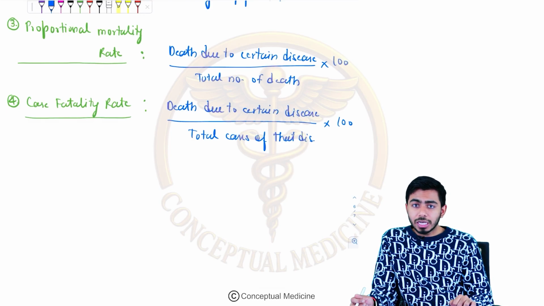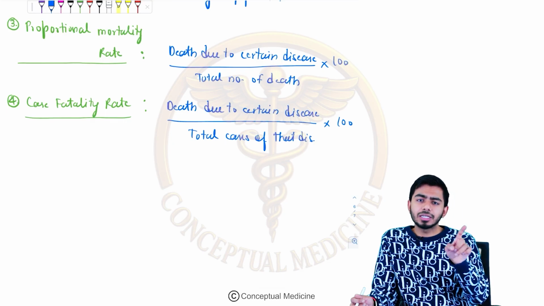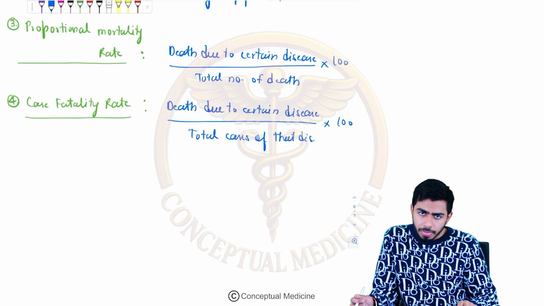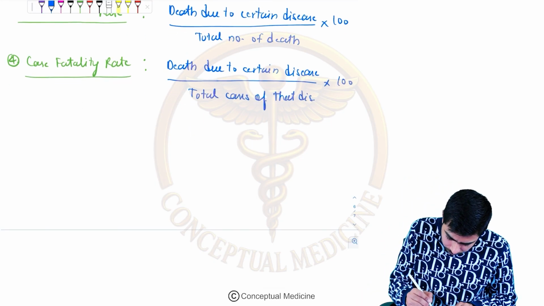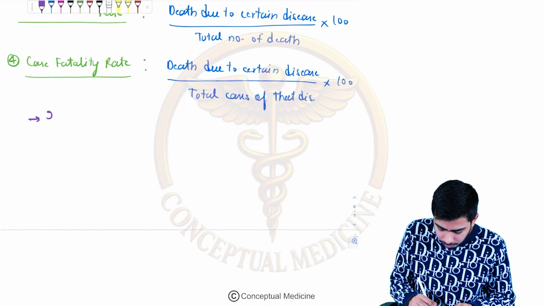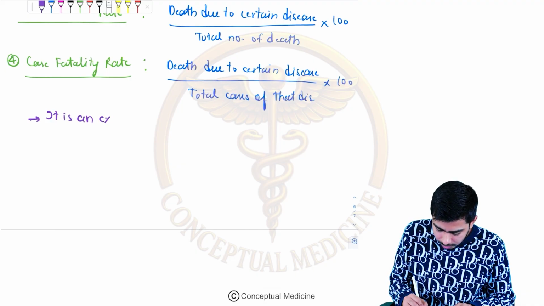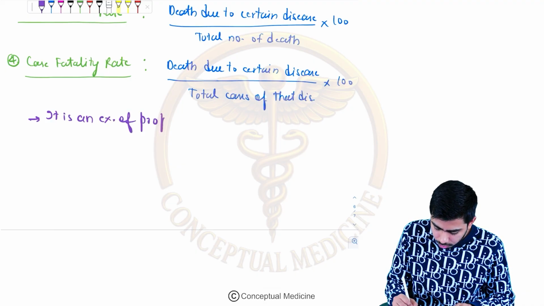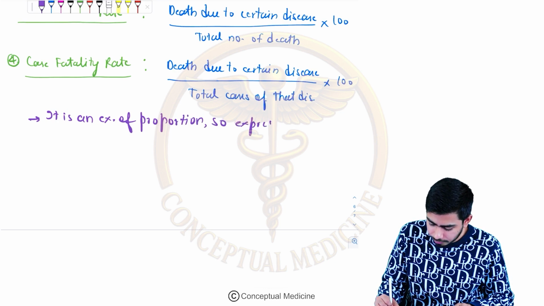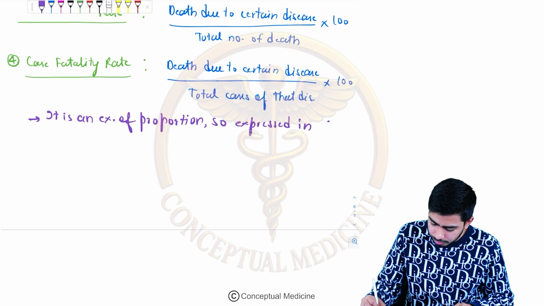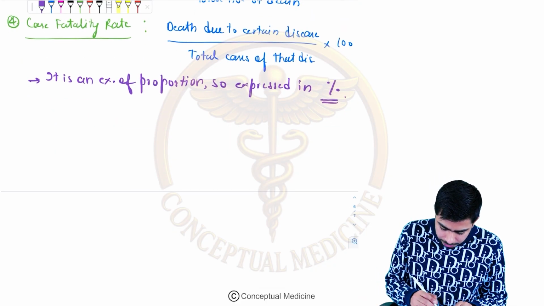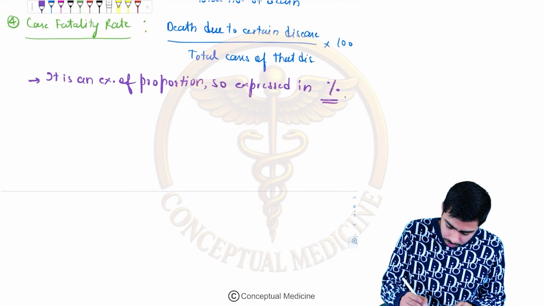In the special types of incidence, I talked about the attack rate and the secondary attack rate. Those two were also examples of proportion. Okay, now let's talk about the fifth. Let me document this info over here, that it is a proportion, expressed in percentage. Fine. Now let's move on and talk about the next rate over here.